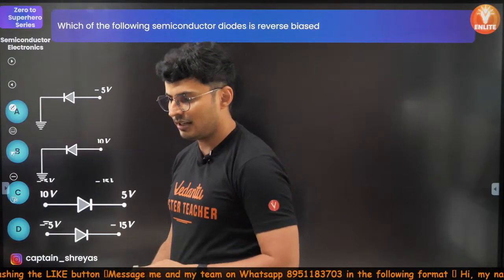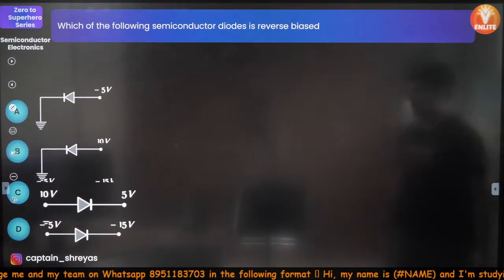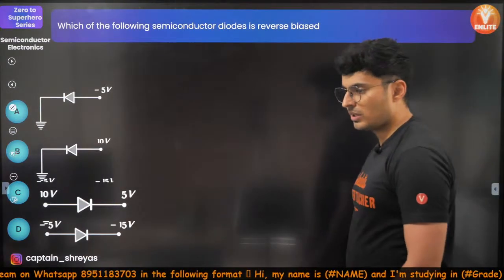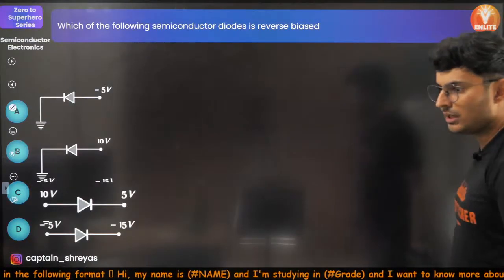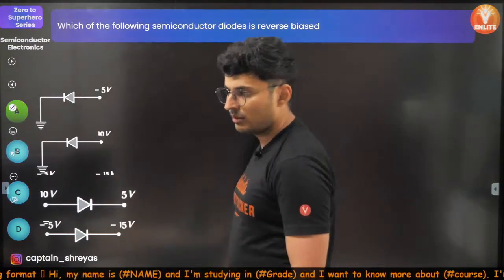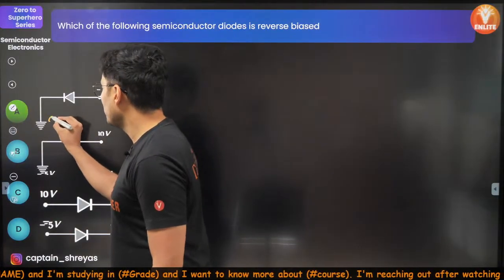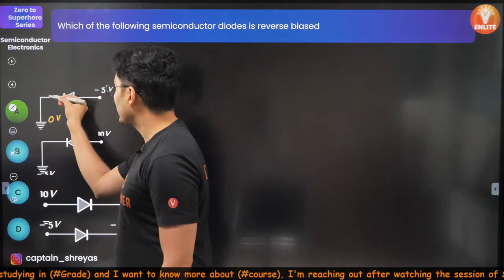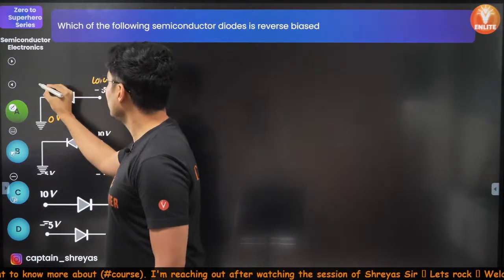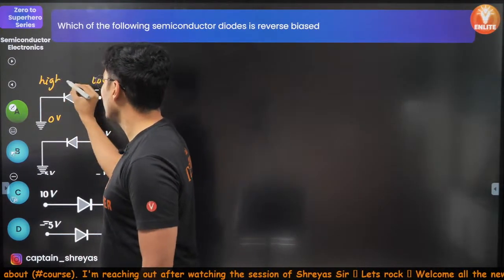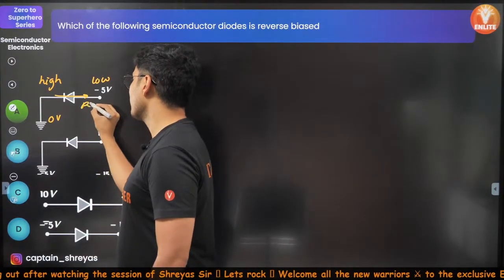Everybody is saying A, is it? Option A for sure. Done, done, done. A for apple, B for ball, C for cat, D for donkey. Okay, it's apple. Very good, excellent, A. And why is it so? See guys, ground means 0 volt. This is the direction of the flow. This is at lower potential. This 0 is obviously higher than -5. How can current flow like this? This is obviously reverse bias.